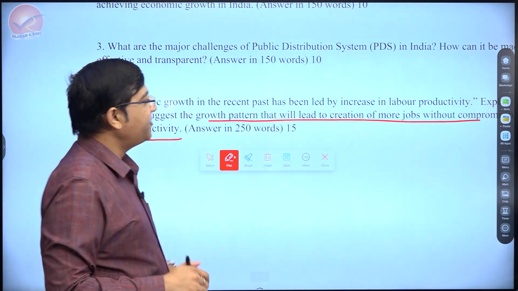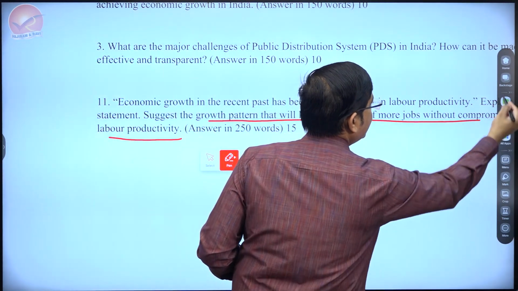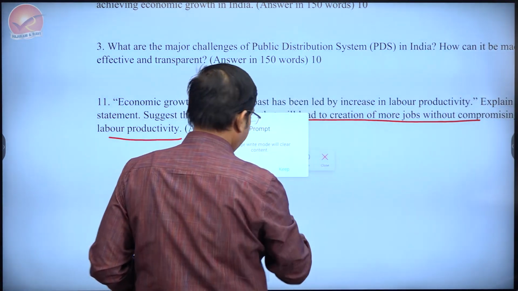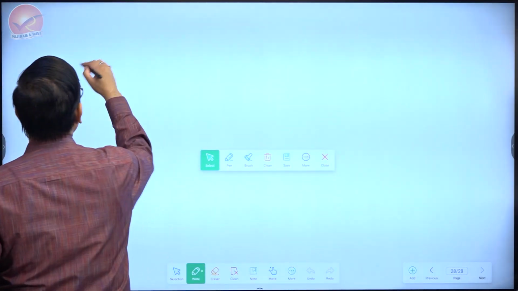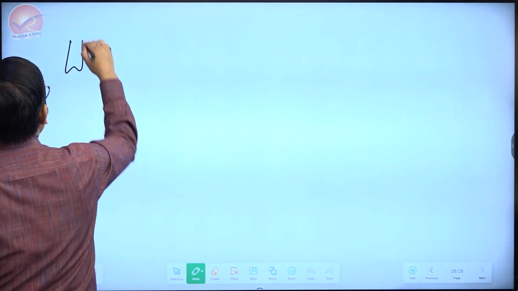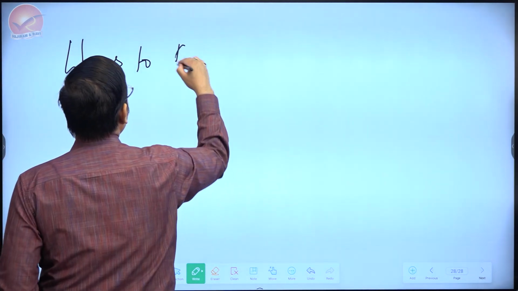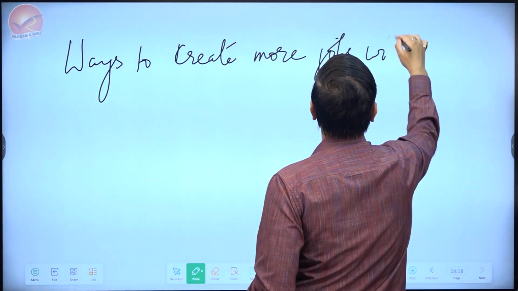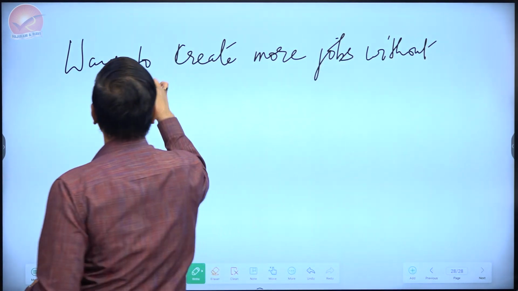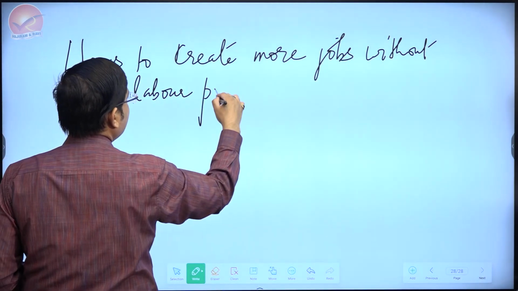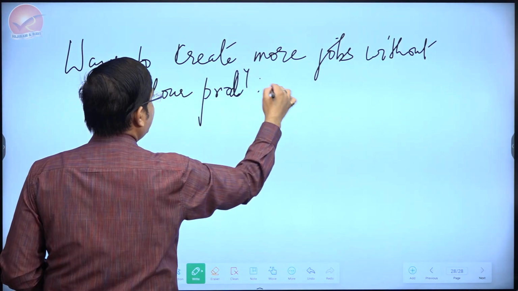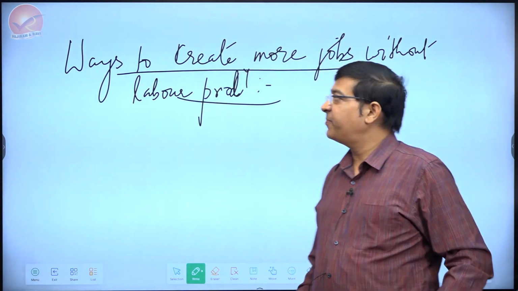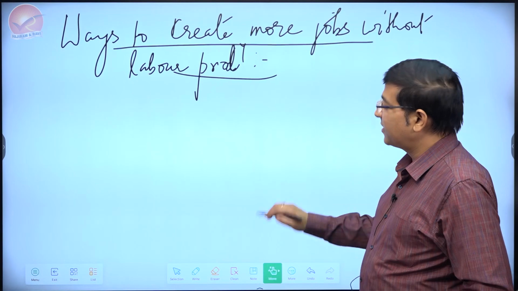So let's talk about some of the ways in which there can be more job creation but without compromising labor productivity. And here you can use a lot of material that you may have done in relation to the employment discussion. In fact, at least I can assure that whoever had attended my classes on employment would easily get a lot of material on this. So let's begin.